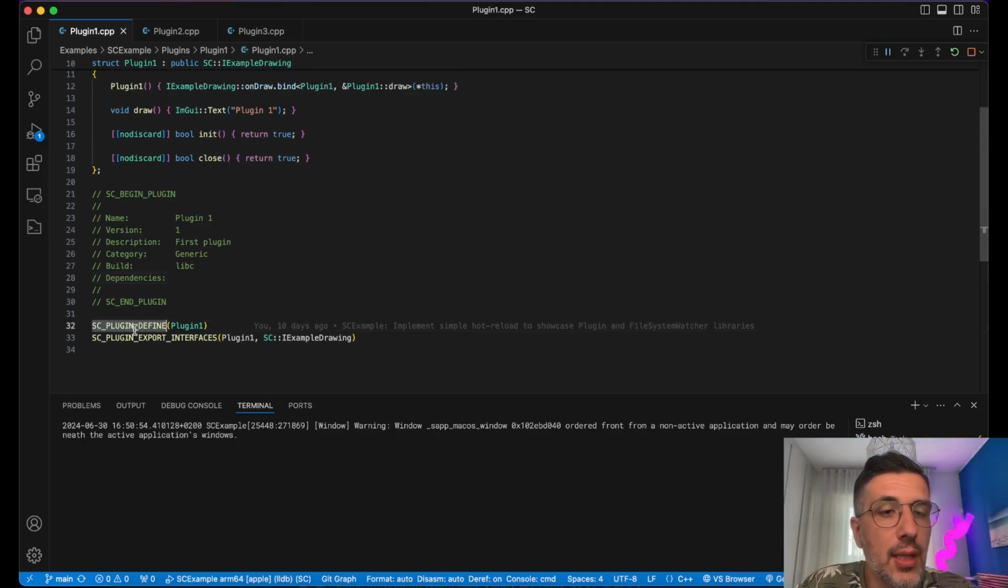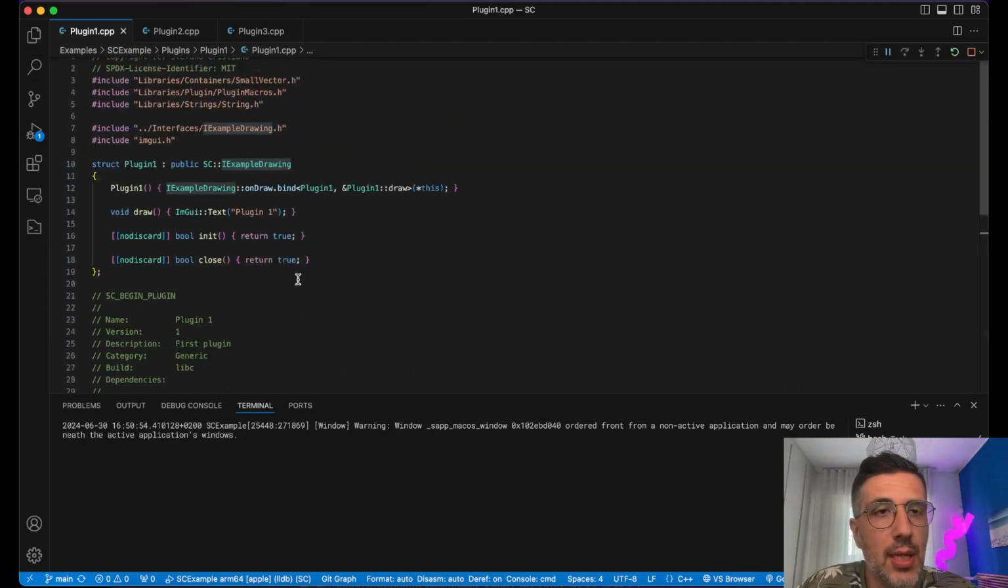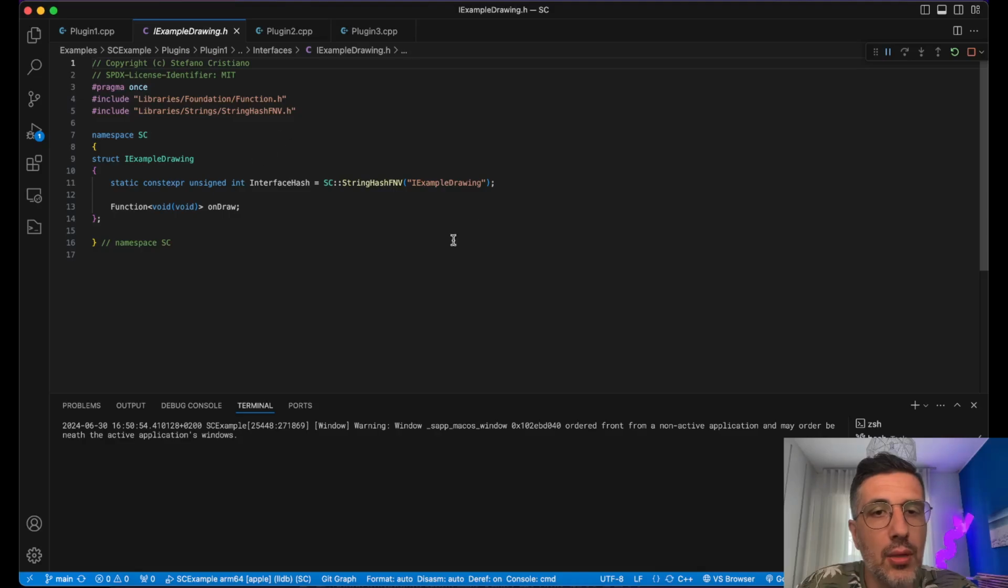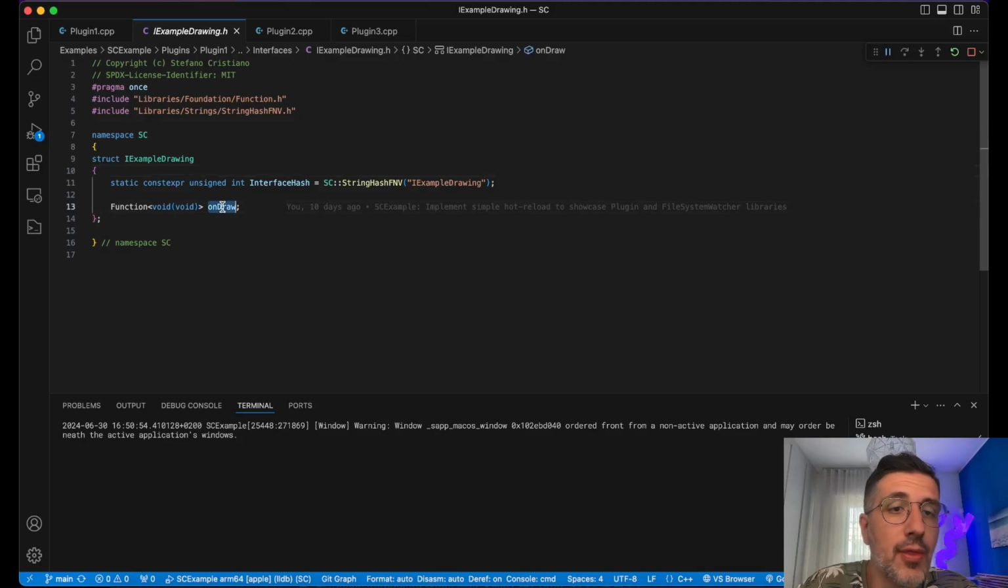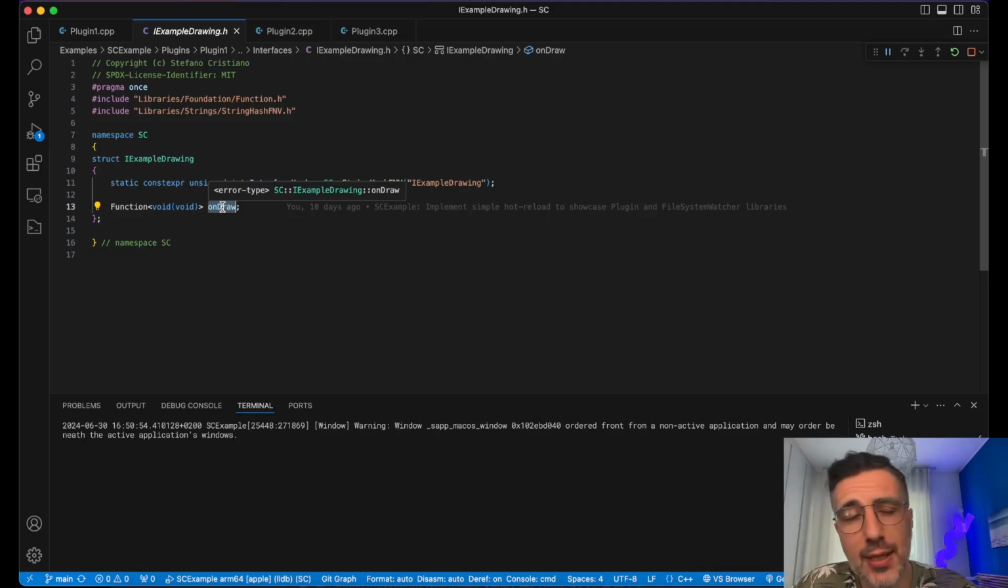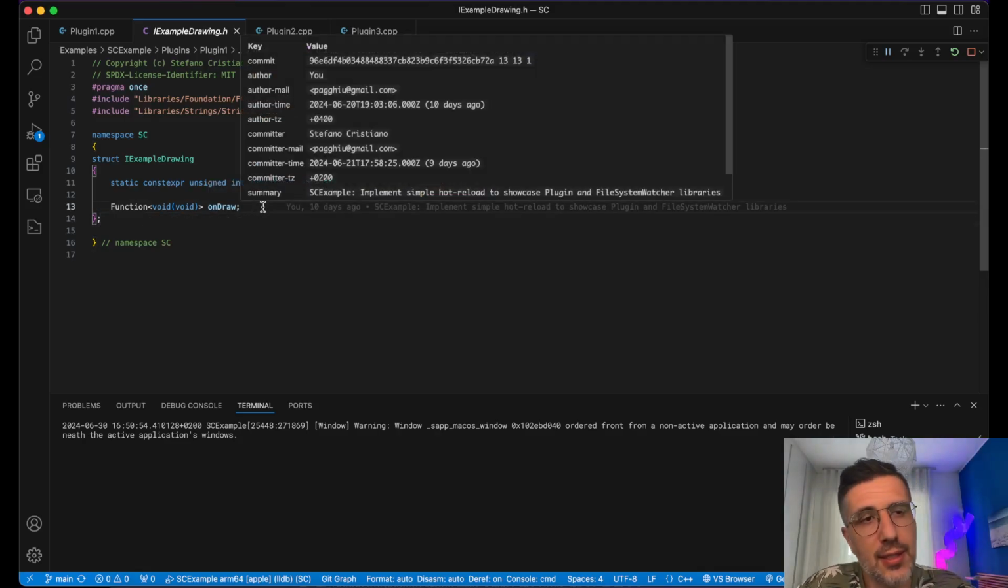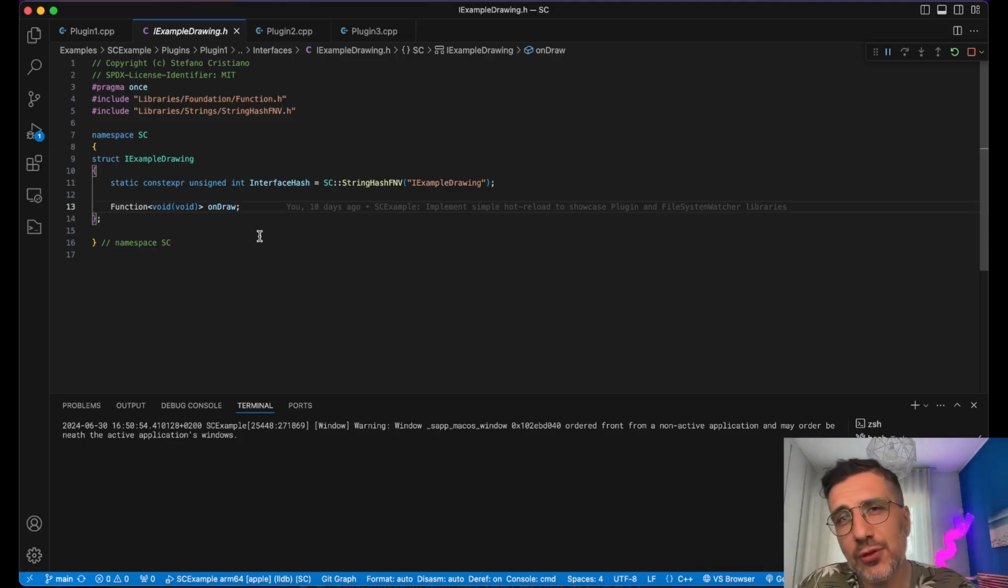You define an interface and you export an interface, for example, using this SCExample drawing. And you can see it here. And this interface is just declaring a method. I could have been using a virtual interface, probably yes, but there is no use of the virtual keyword at all in the entire project. So it was kind of making sense to do the same also here.